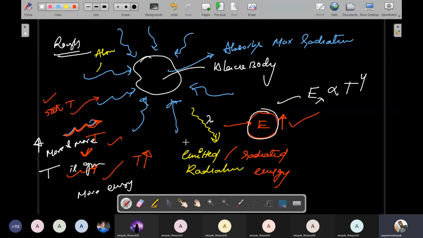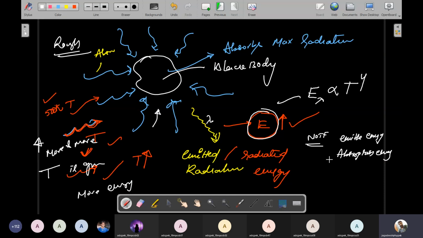But emitted radiation is not exactly equal to absorbed radiation. Note point here: emitted energy and absorption energy.